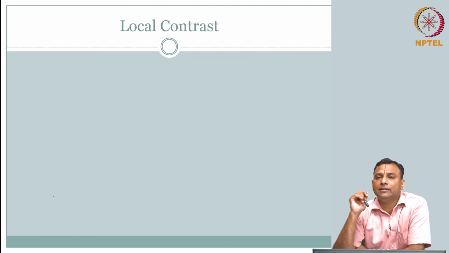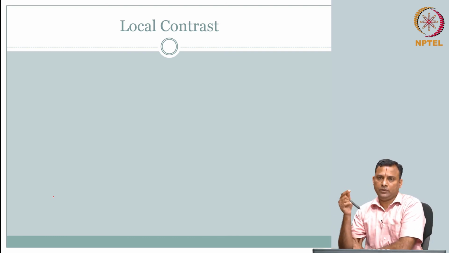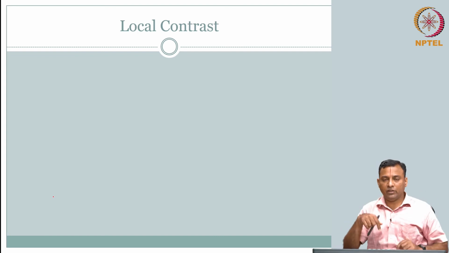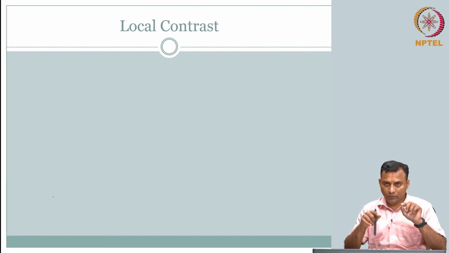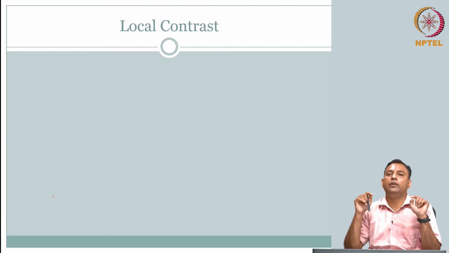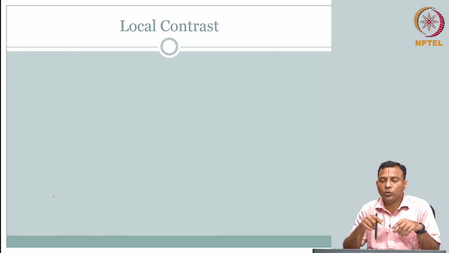So the interest is not the global imaging system characteristics. Can he have a local contrast? Can he see the target that he wants to see? How well can he see it corresponding to the immediate background? He is not interested in seeing in the same frame different objects with different contrast. He is interested in looking at a particular object in its surrounding neighborhood. So he is not interested in putting all the dynamic range into one image. He wants to see the local target.